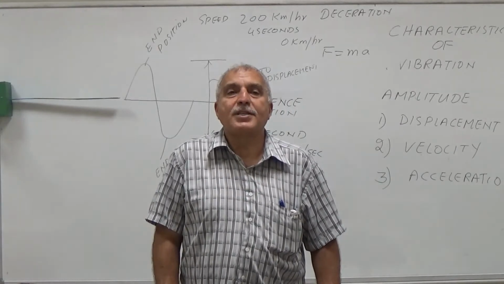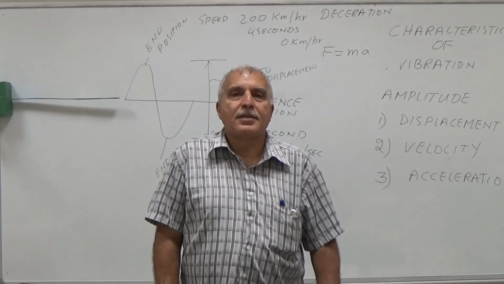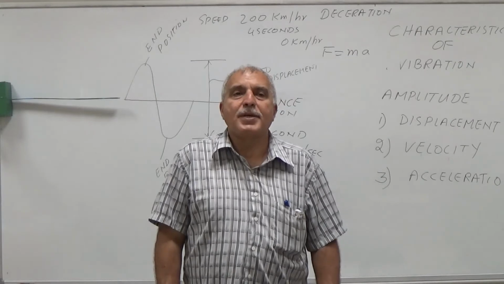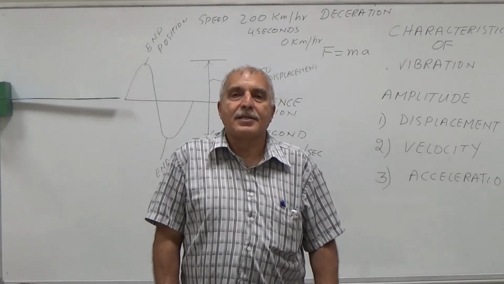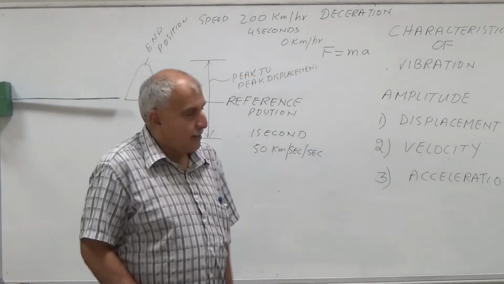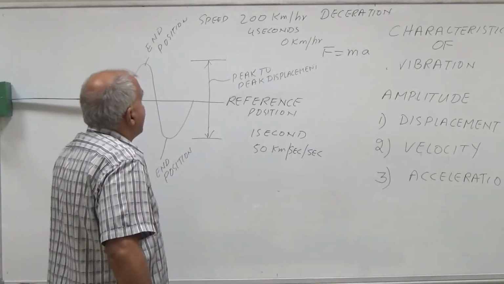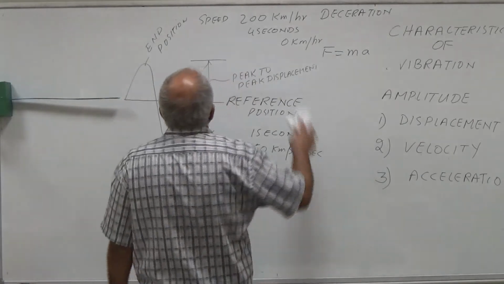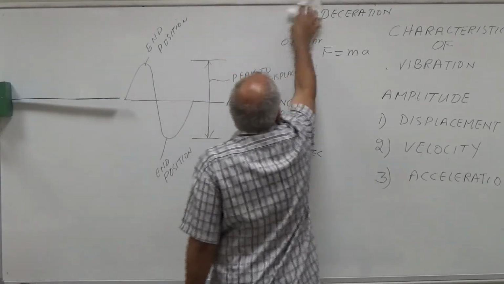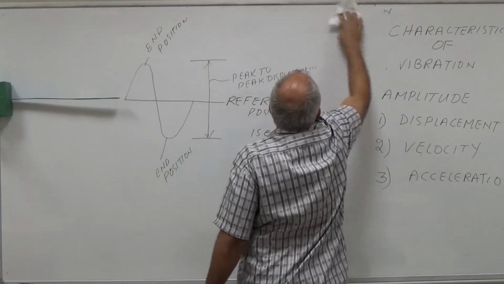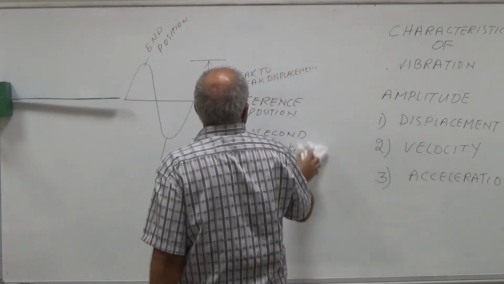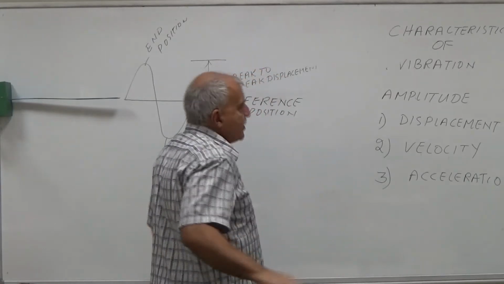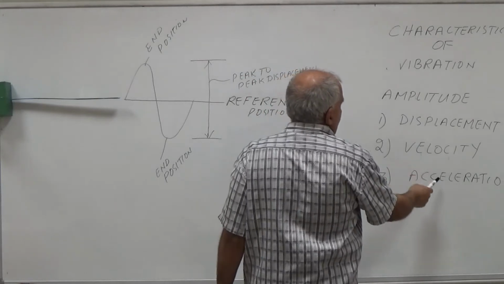For high frequency machine components, like ball bearings and gears, the best measurement is acceleration. Okay, so this was about the 3 characteristics of machines which tell you about the amount of vibration: displacement, velocity and acceleration.